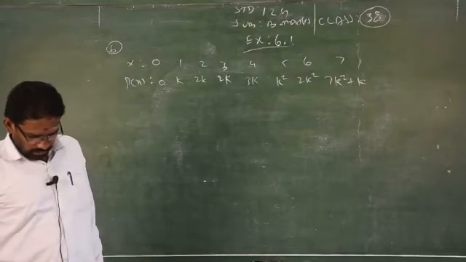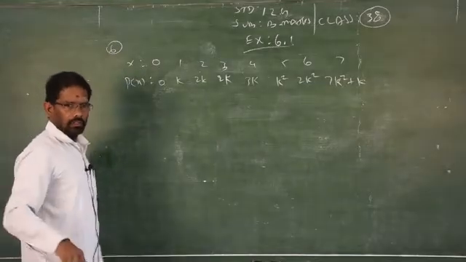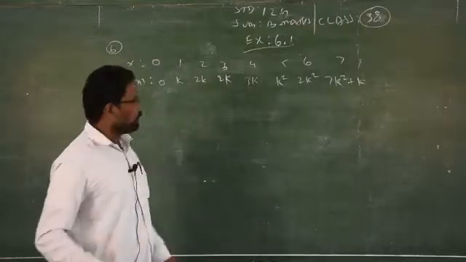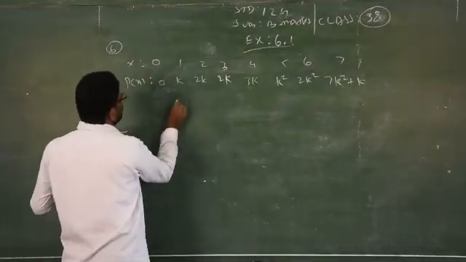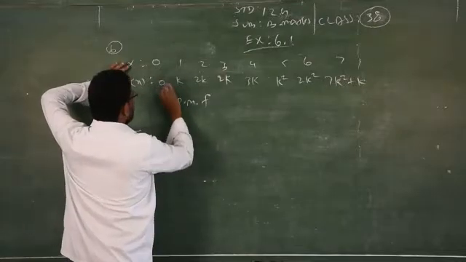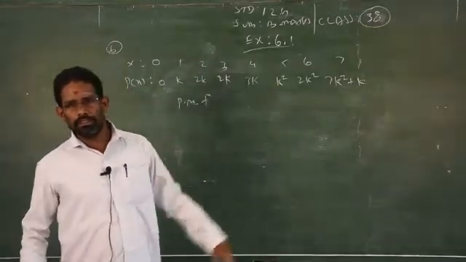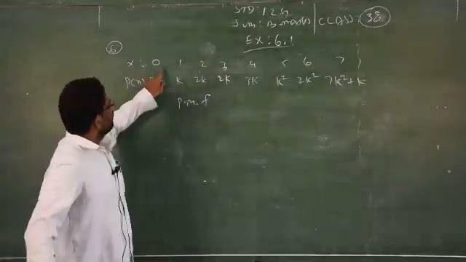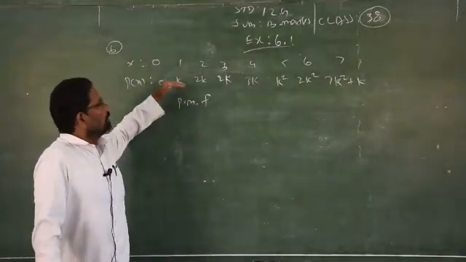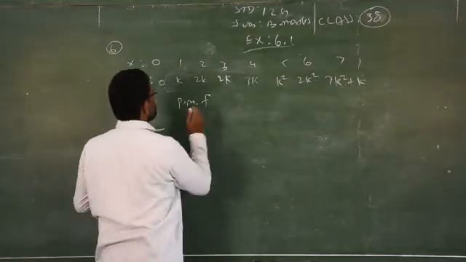Actually the question is wrong. It is not a continuous random variable, it is a discrete variable, some printing mistake. So don't think that it is a continuous variable. This is a discrete variable. You are asked to find the value of k. This is a PMF. For a discrete random variable, if we have probabilities, it is called a probability mass function. Because the random variable values are given 0 to 7, and the corresponding probabilities are given in the next row, this entire tabular column is called the PMF, the probability mass function.